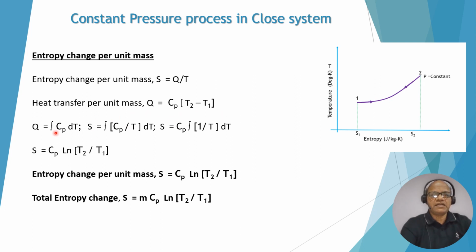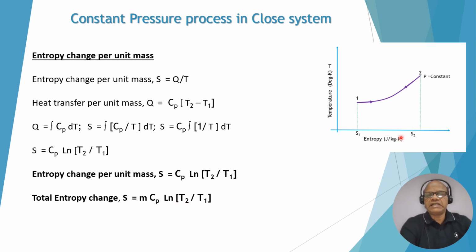So we can write the integration of Cp dT by T. So S is equal to Cp upon T into dT, and Cp is constant, so the integral of 1 by T dT is a natural log, that is ln, natural log base e. So Cp ln T2 by T1. This is the entropy change per unit mass, Cp ln T2 by T1. But for total entropy change, just multiply with mass. So m Cp ln T2 by T1.